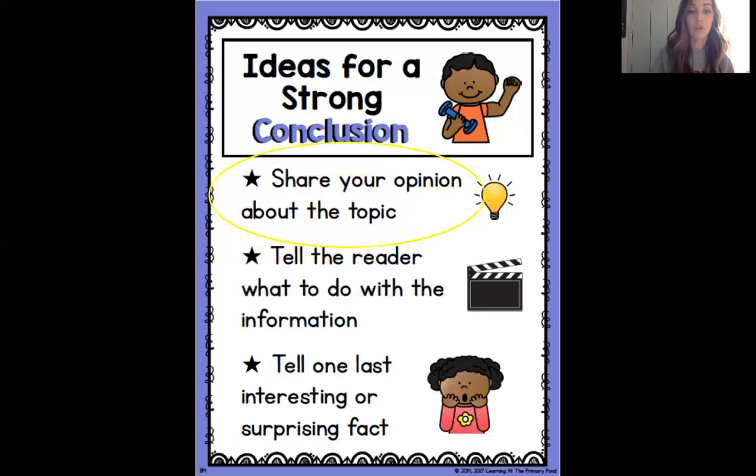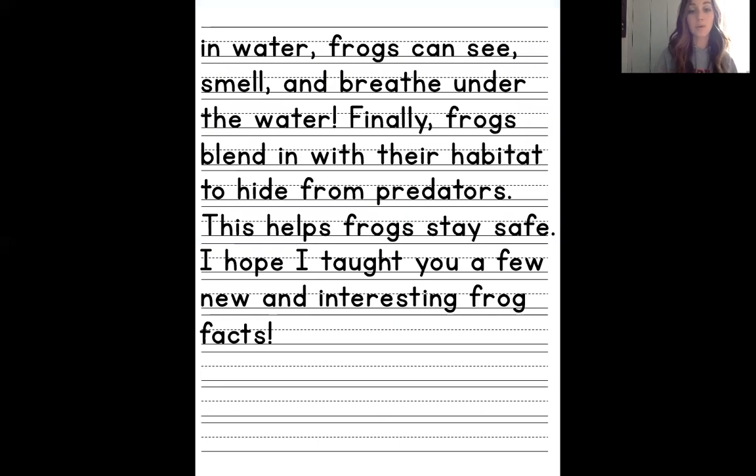I chose to share my opinion about the topic. I wrote, I hope I taught you a few new and interesting frog facts. Because that's the way I feel. That's my opinion. I hope I taught you, the reader, a few new and interesting frog facts.